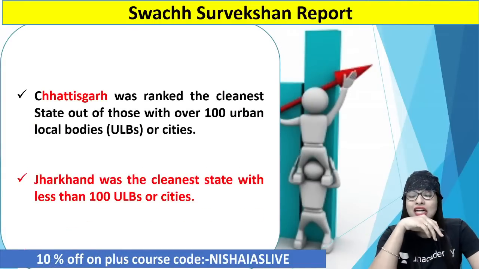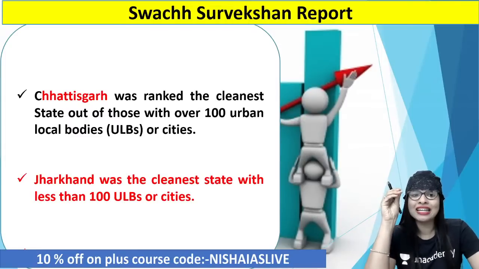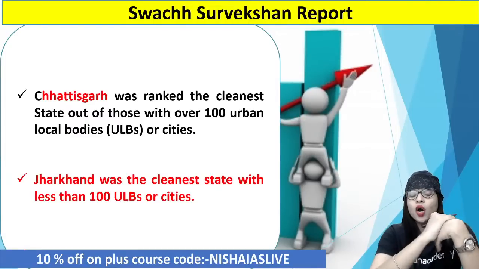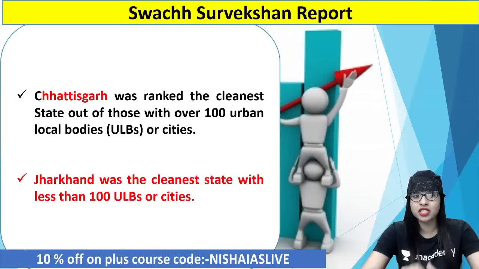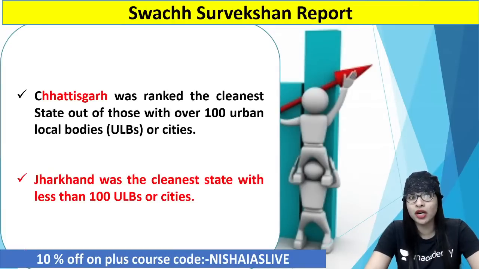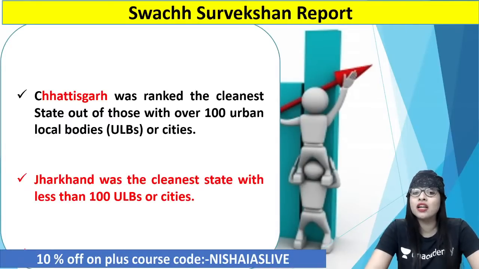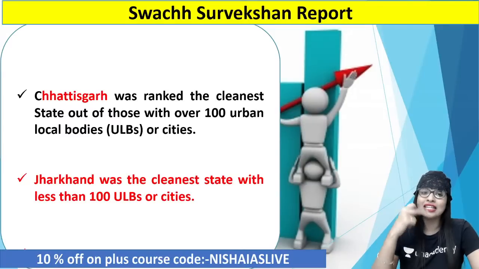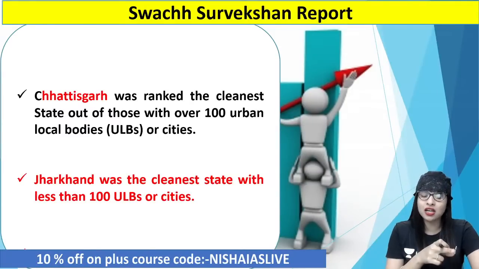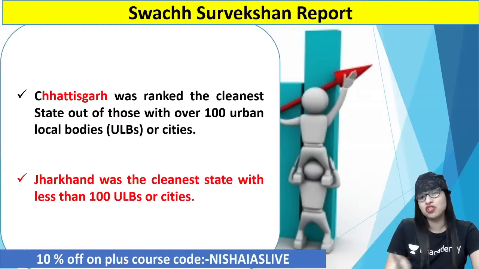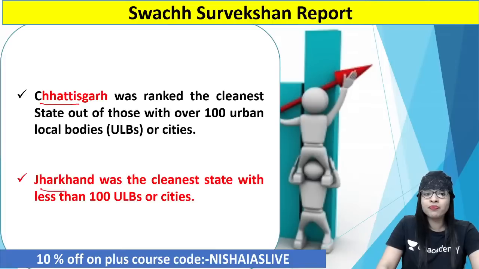What about the other rankings, guys? If you see, among the states with over 100 urban local bodies, Chhattisgarh was ranked number 1. And with regard to states with less than 100 urban local bodies, Jharkhand was considered the cleanest state. With over 100 urban local bodies, it was Chhattisgarh ranked number 1, whereas with less than 100 ULBs, or cities, it was Jharkhand. You can just have a look at it. Clear? One is more than 100, one is less than 100.